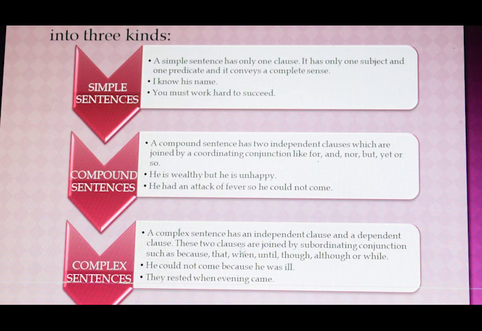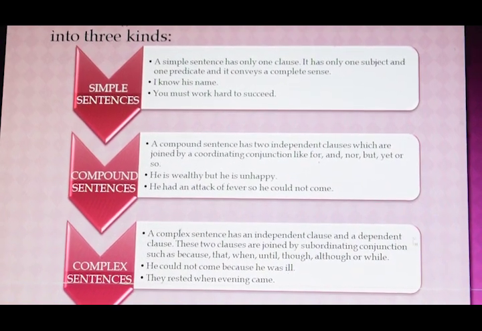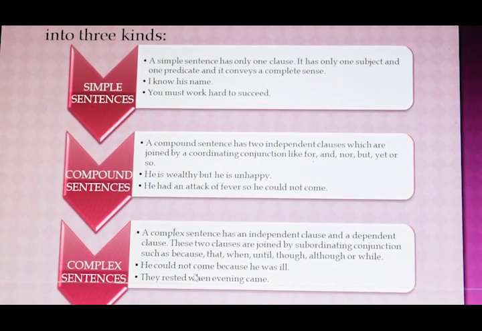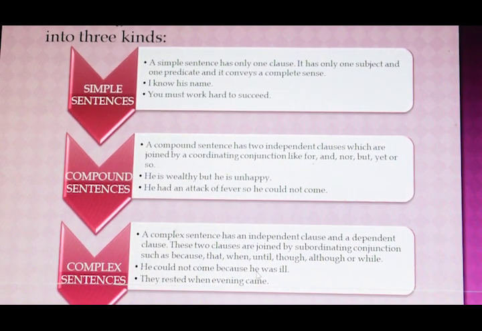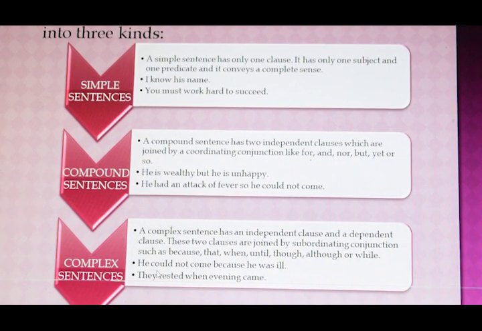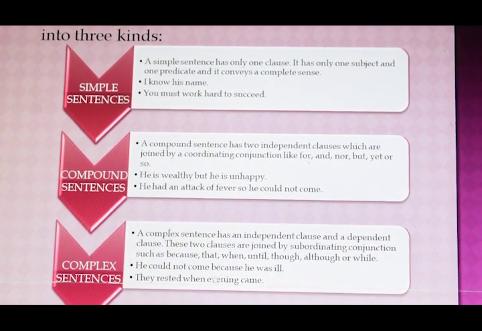This is an independent clause. He was ill. This is a dependent clause. These two clauses are joined by the word because, which is a subordinating conjunction. So, he could not come because he was ill.